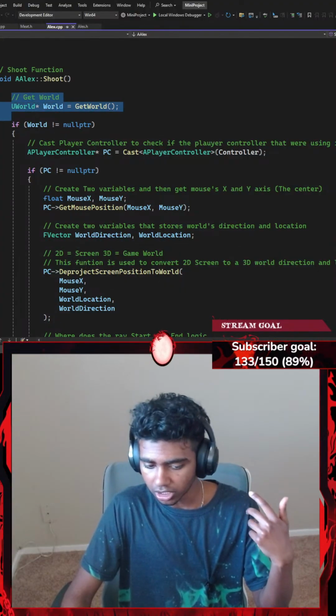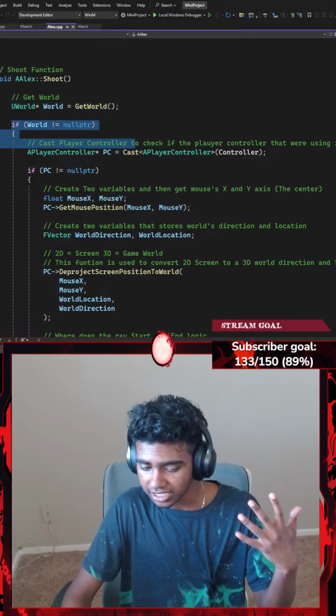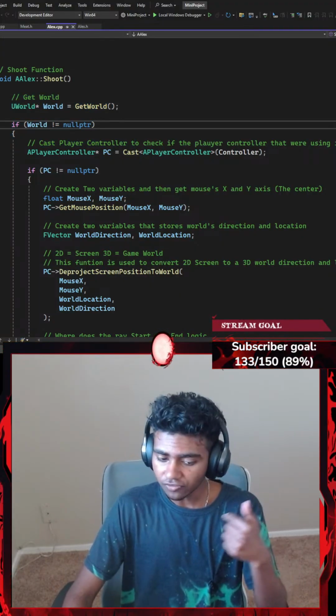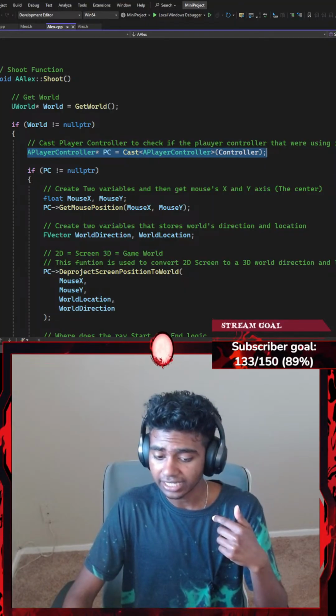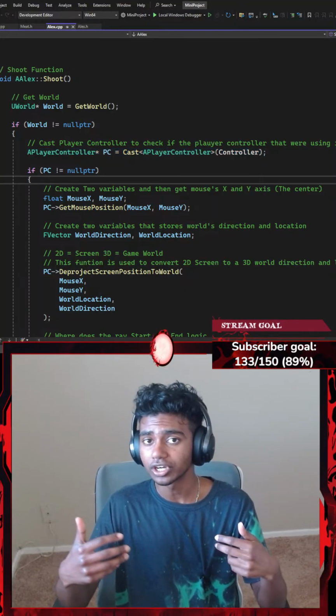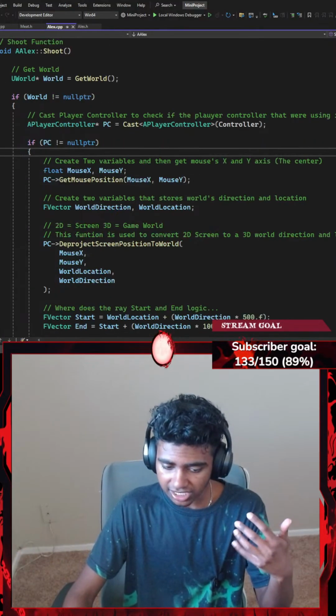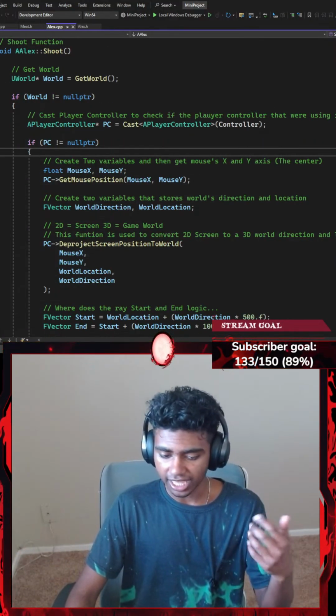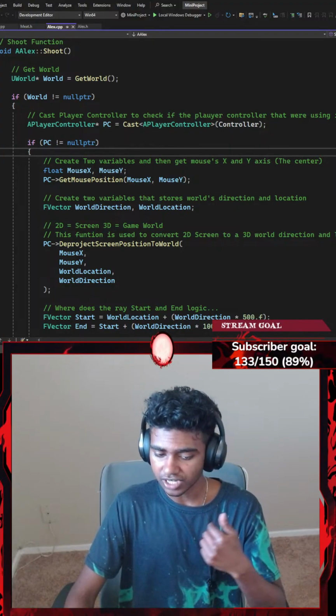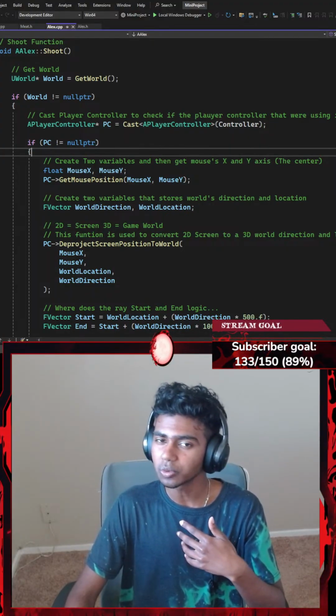Firstly, we get our world, and then we check if our world exists. Only if our world exists, we cast to see if the controller we're currently working with is our player's controller. If it is, I add another if statement that checks that my player controller is not null.